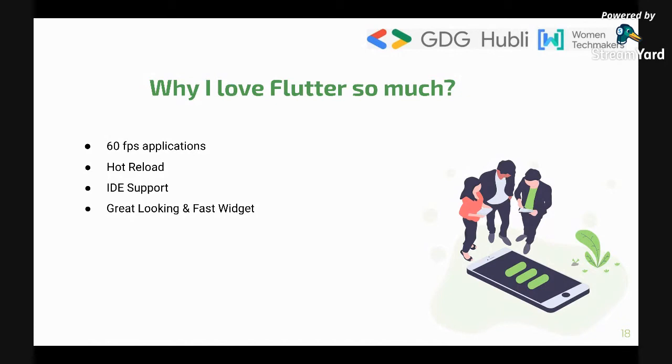Now, if you have worked with iOS or Android native application building, you might know how much of a problem it is to build an application. How long does it take to build a Gradle? How long does it take to build an iOS application?